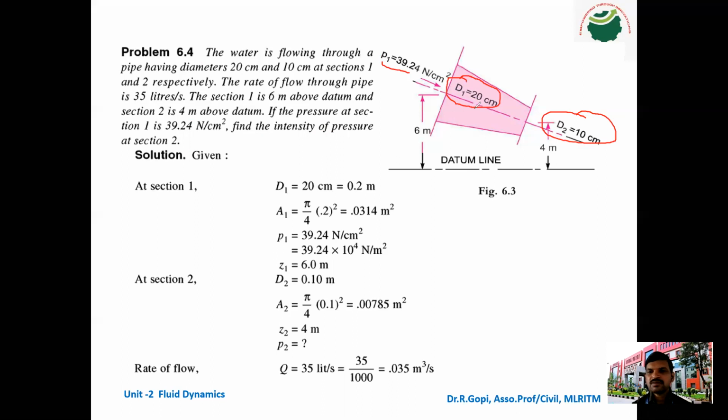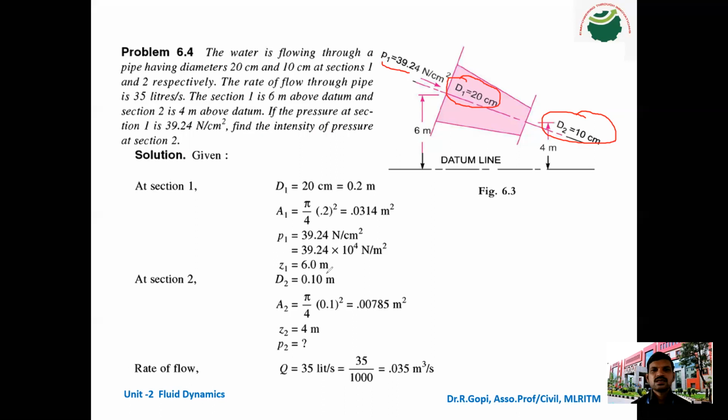Because in our formula we don't need the diameter, we need only the area of the pipe. So pi by 4 into d1 square is the area at section 1, and at section 2, pi by 4 into d2 square is the area.